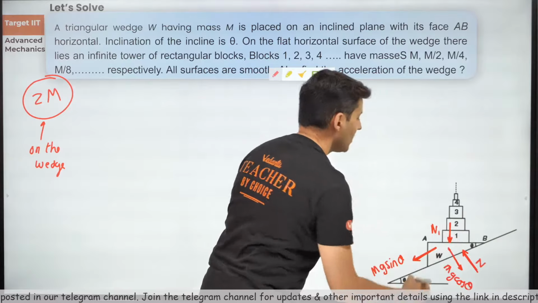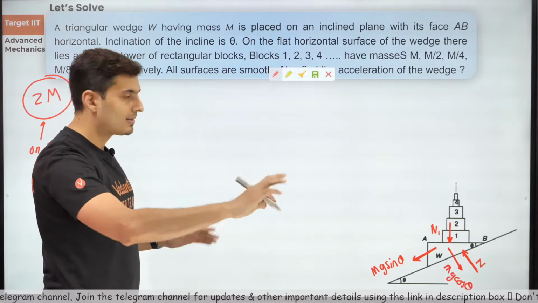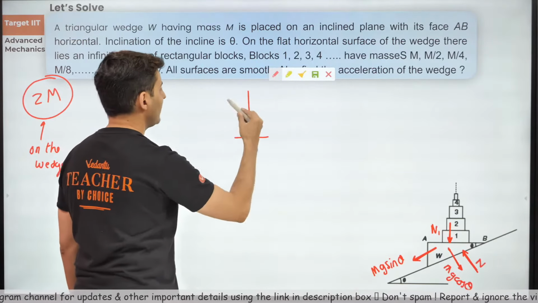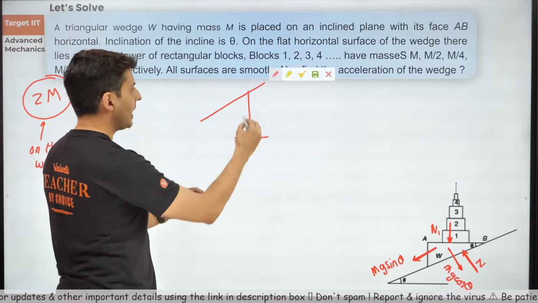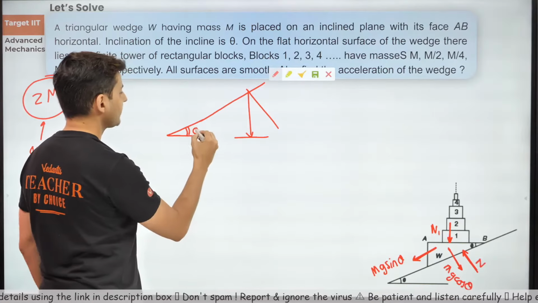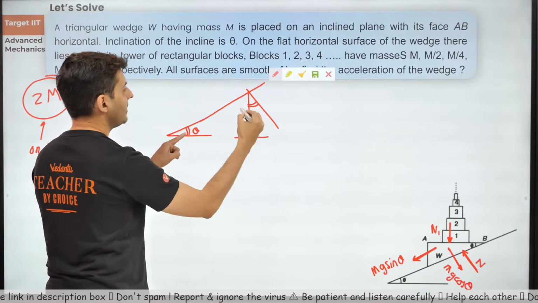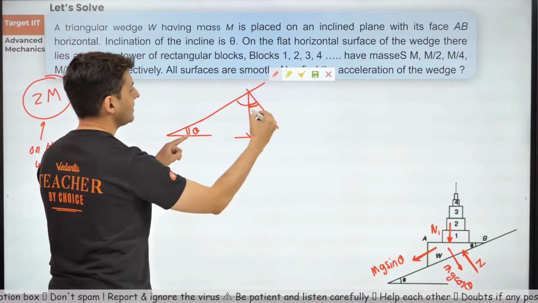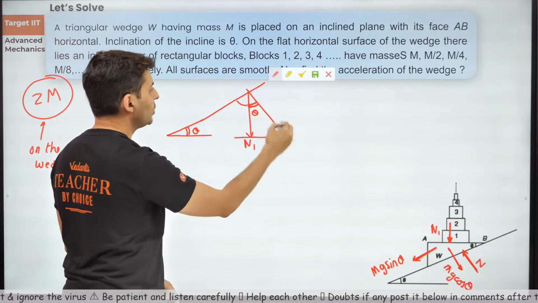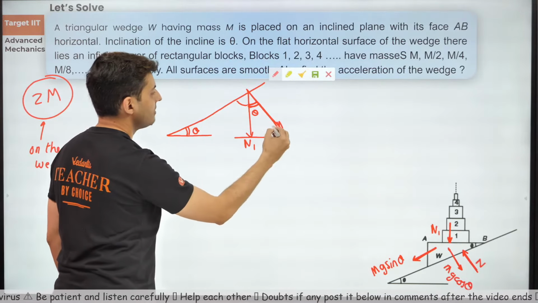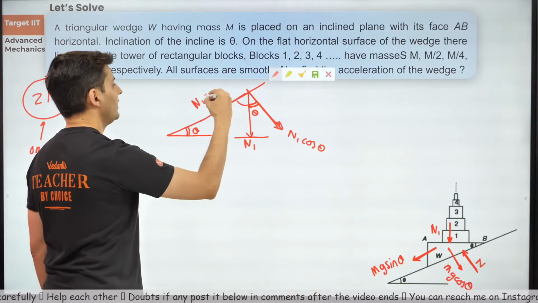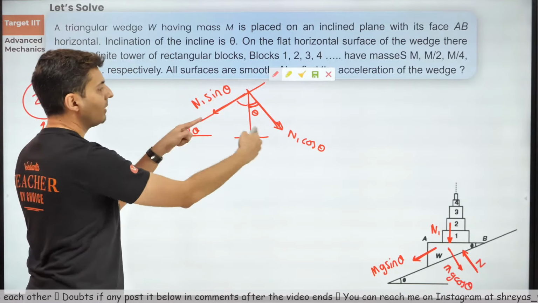So this is N1. But that N1 will also have two components. Keep this in mind: N1 is acting down on this block. But that N1 will also have two components, along this line and perpendicular to that line. How do I get that? That's easy. Think this angle is theta. If this angle is theta, obviously this angle is 90 minus theta. Everybody gets this? So this is N1. Now this N1 will have two components. One over here, which will be N1 cos theta, and another component over here, which will be N1 sin theta. So two components right over here.